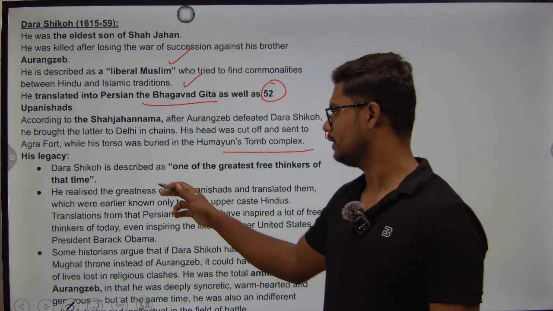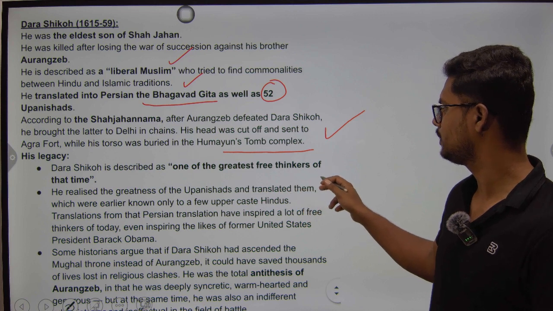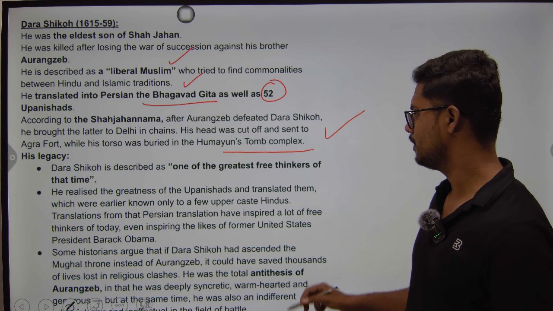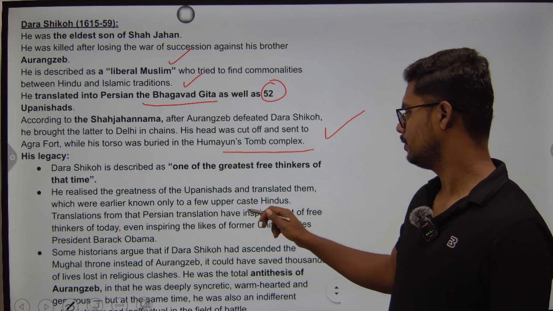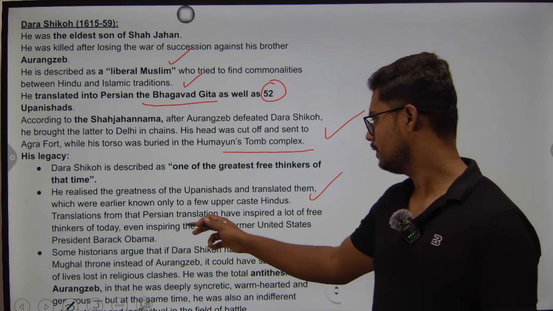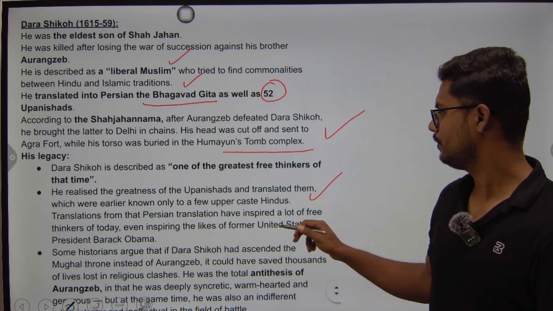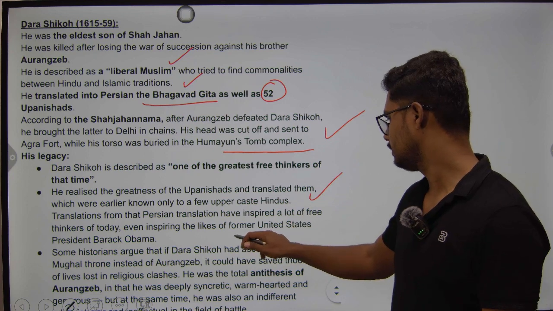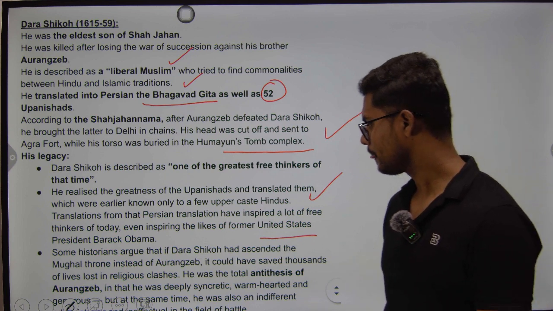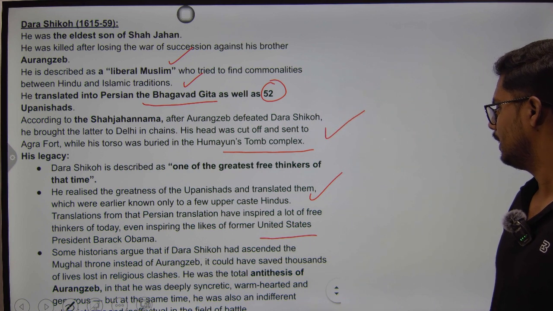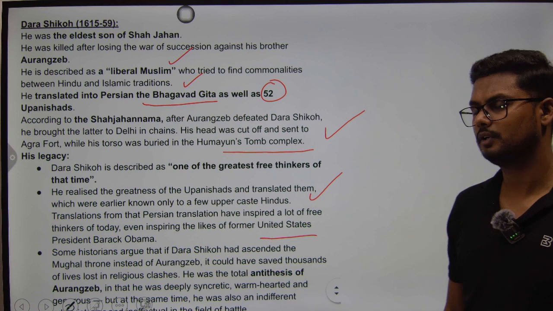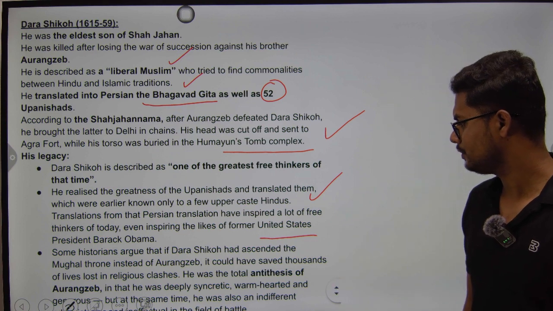Right. So if you look at his legacy, he is described as one of the greatest free thinkers of that particular time, and he realized the greatness of Upanishads and translated them, which were earlier known only to few upper caste Hindus. Because of this translation, this inspired a lot of free thinkers, even famous thinkers like the former United States President Barack Obama. Some historians argue that if Dara Shikoh had ascended the Mughal throne instead of Aurangzeb, he could have saved thousands of lives which were lost in the various religious clashes.